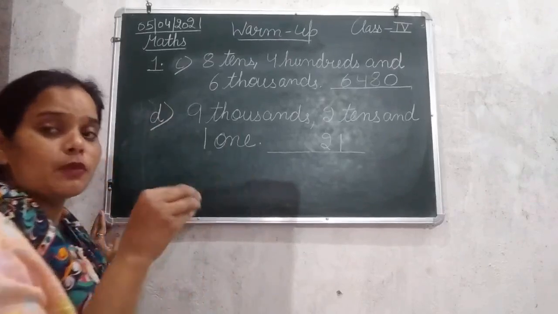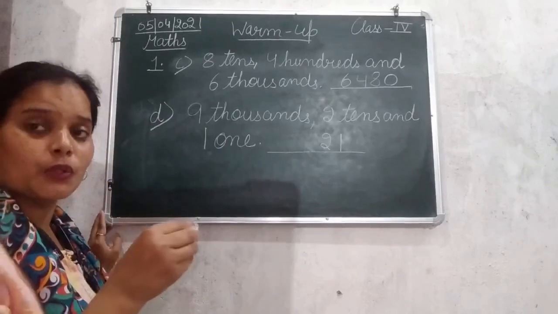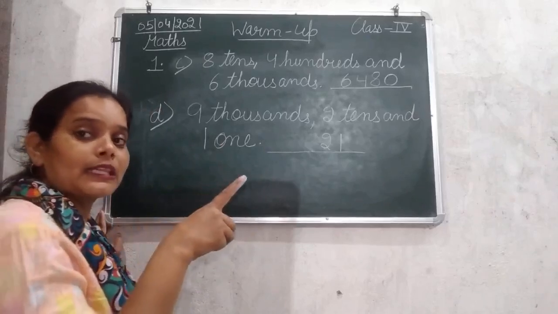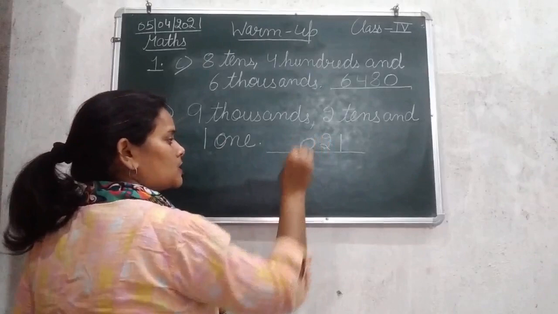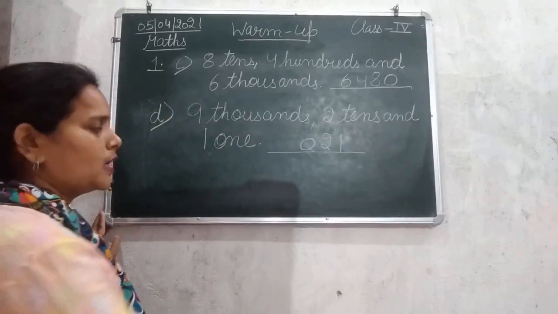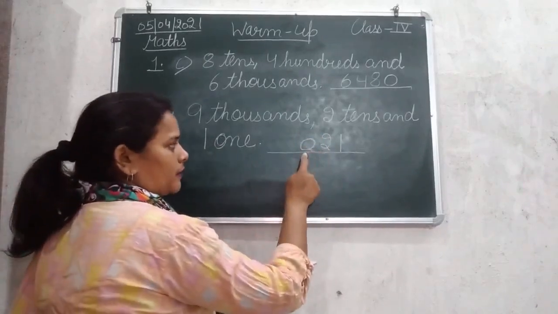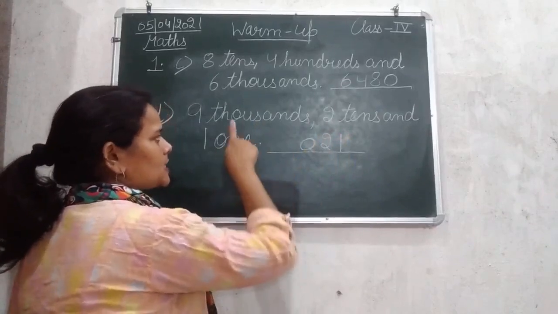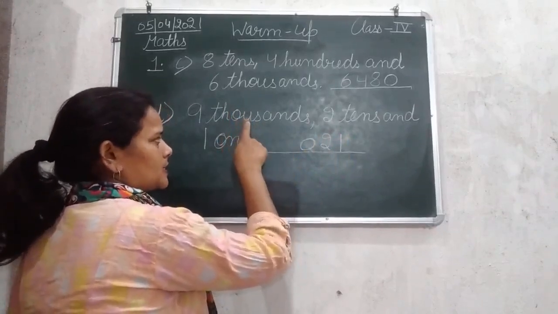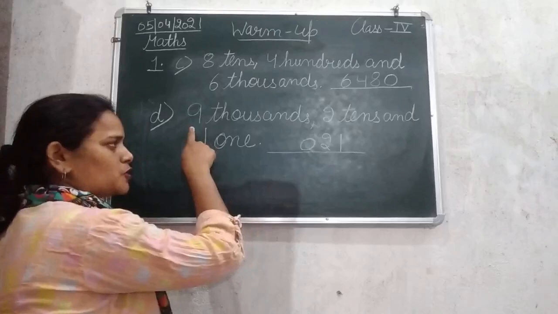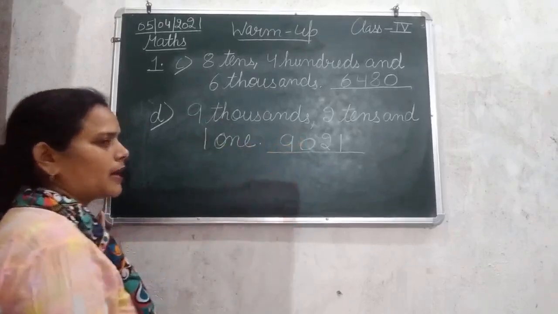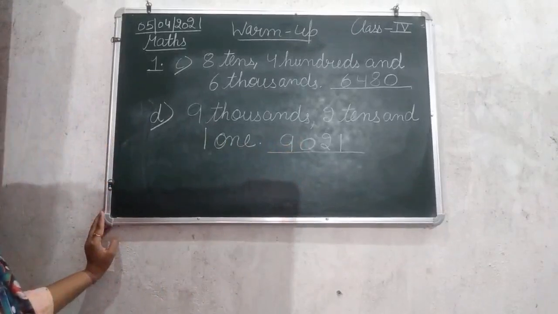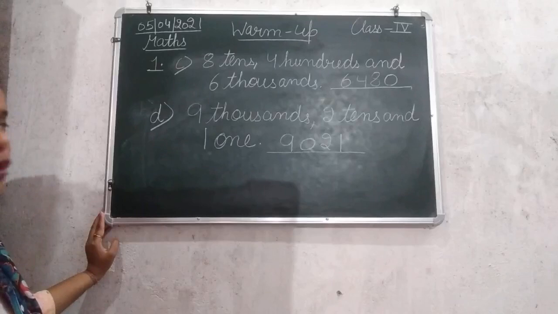When a digit is missing at any place value, what do we do? We put 0 there. So we will write 0. Okay, ones, tens, 100. The next is 1000, and at thousands place we have 9. So after putting it in proper numeral form, we got the number 9021.